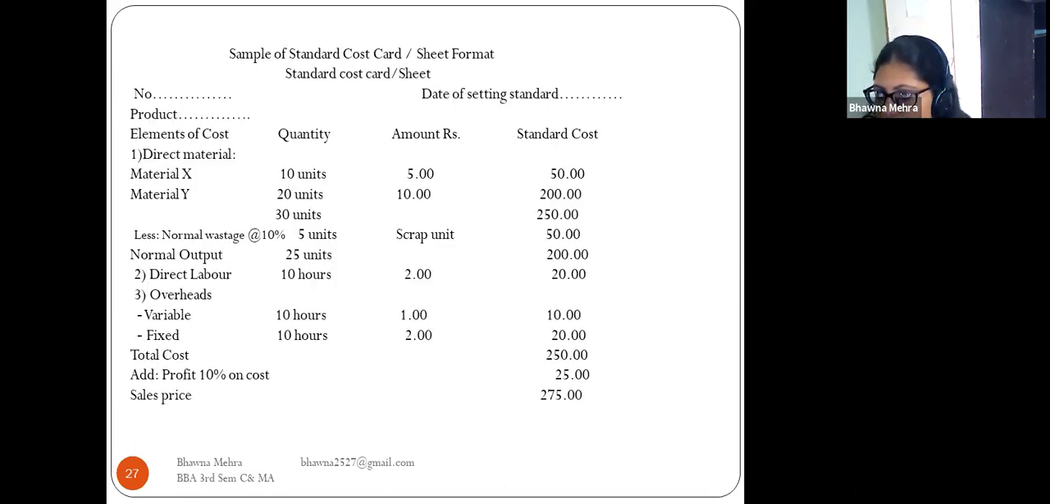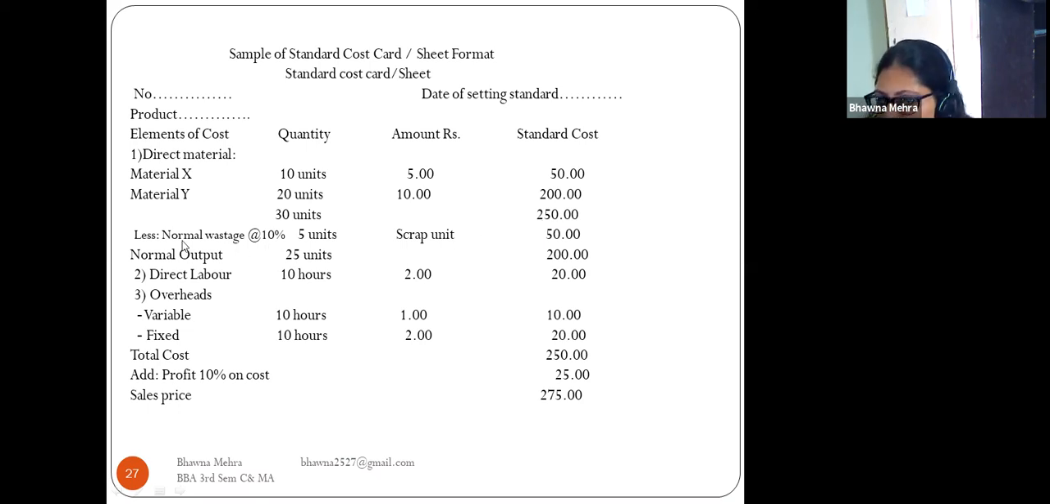So this is a sample of the standard cost card and sheet format. Here are the elements of the cost, the quantity, the amounts, and the standard cost. First of all, the direct material: material X and material Y, number of units 10 and 20. Here the amount is ₹5 and ₹10. So the standard cost is 50 for material X and 200 for material Y. The total quantity is 30 units and the standard cost is 250.